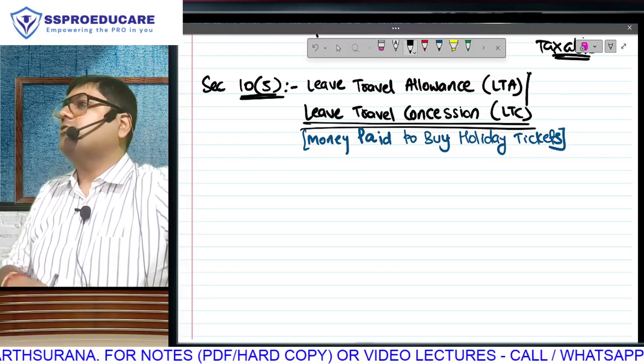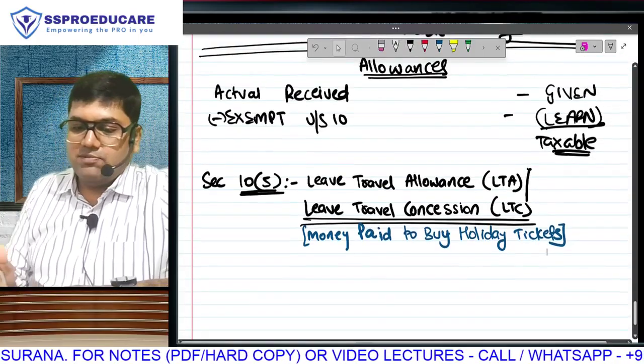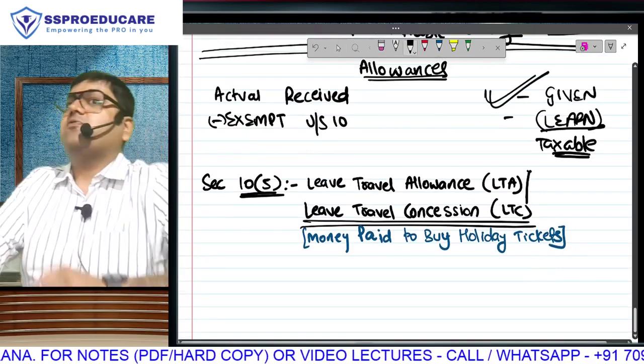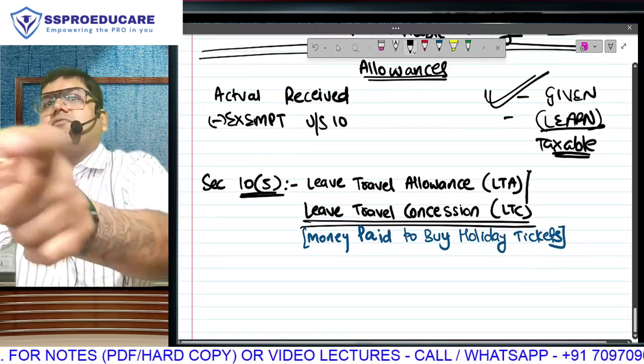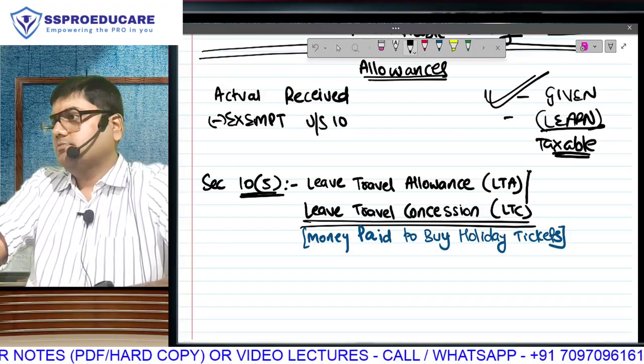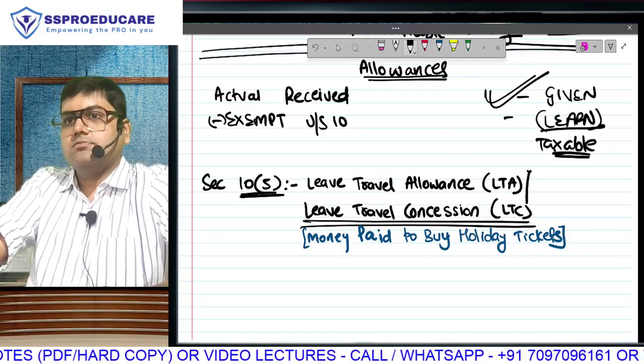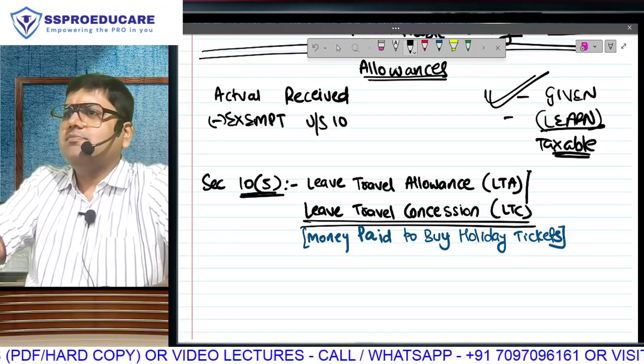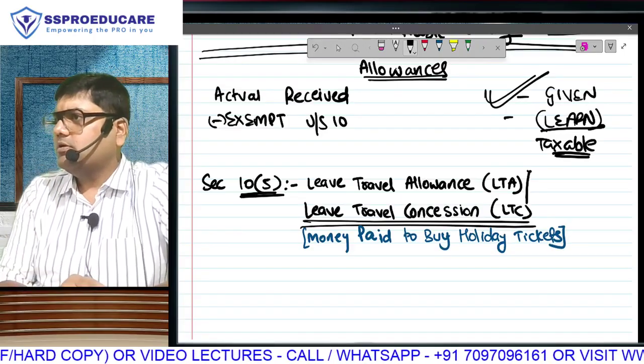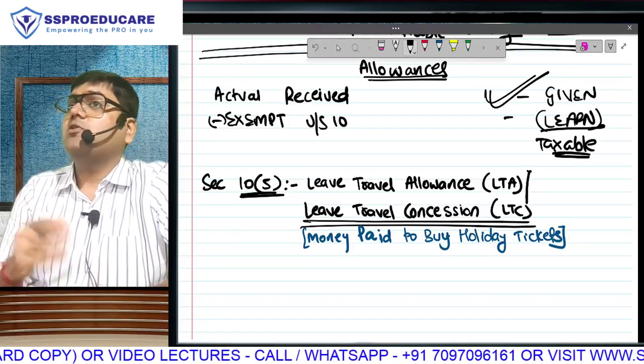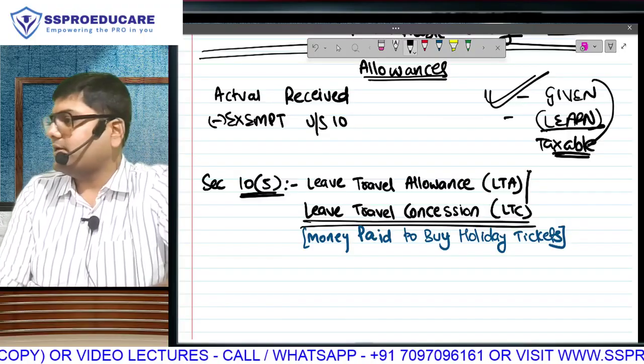Boss is giving you 10,000 rupees as allowance. Is that the amount received? And remember always, the question will start with the received amount given to us. What do you do with that money? Agarbatti every morning? No. If you do agarbatti and you don't buy any tickets, so 10,000 only is fully taxable.